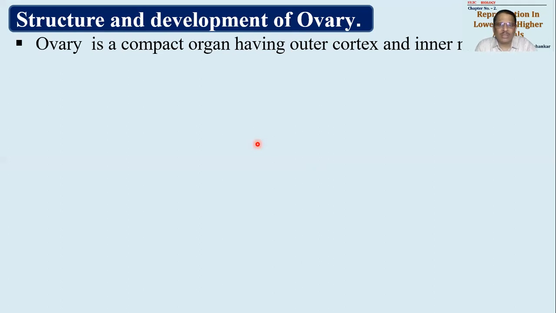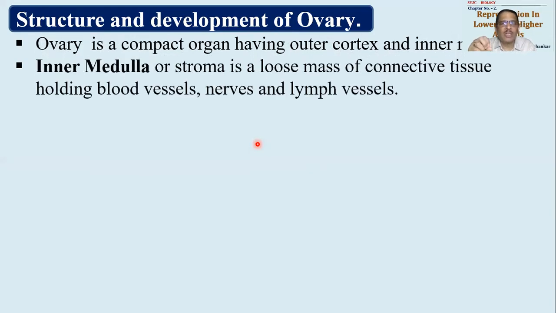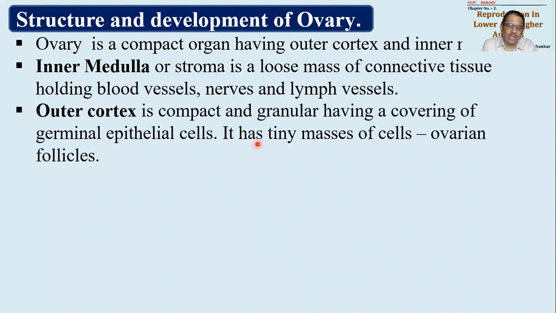Ovary is a compact organ having outermost layer that is called as cortex and inner layer that is called as medulla. अभी दो layers है ovary के, cortex और medulla. Cortex is important, ovarian cortex is important, ovarian medulla is not that important. Ovarian medulla is essential for giving support. Okay, so it is giving support to the cortex, it is giving support to blood vessels, lymph vessels, nerves, etc. It is made up of connective tissue, spongy tissue, and so will be just forming a central core, central supporting core, not other than that.